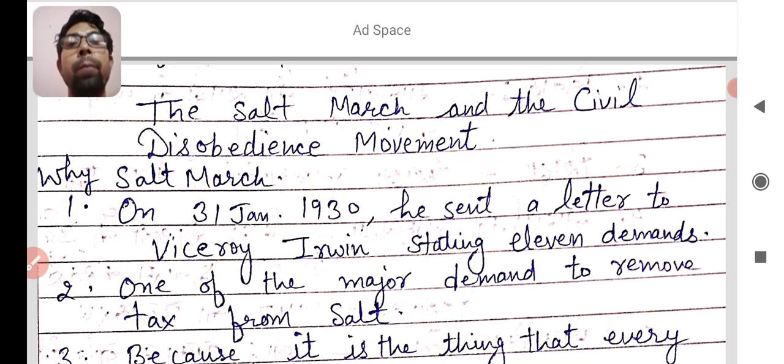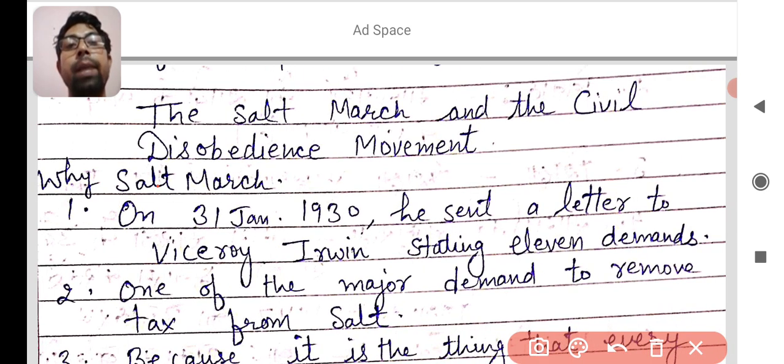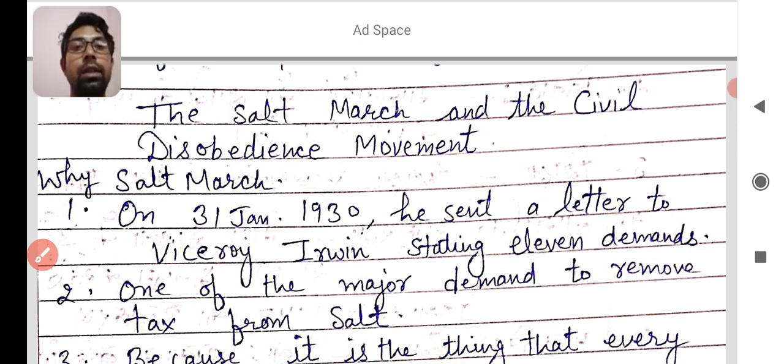It will be a 5 marks question in the exam: that the Salt March played an important role in raising the Indian revolutionaries against the British, or it proved a major decision of Mahatma Gandhi for Indian independence. Justify the statement. Now you will write that Salt March. What was the Salt March here? On 31 January 1930, why Salt March?